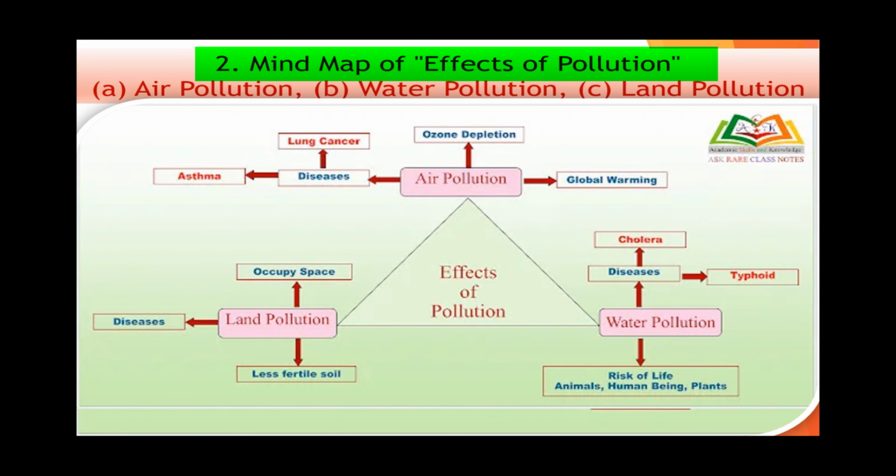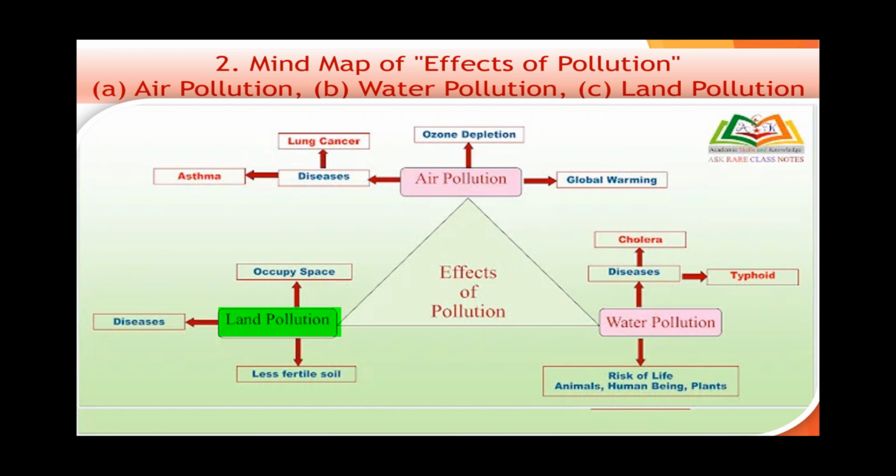Mind map of effects of pollution. Effects of land pollution are occupy space, diseases, less fertile soil. Effects of water pollution are risk of life to animals, human beings, plants.